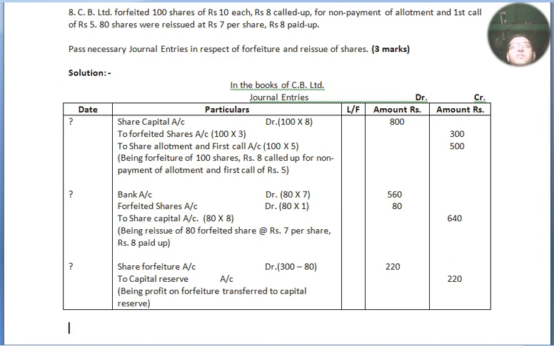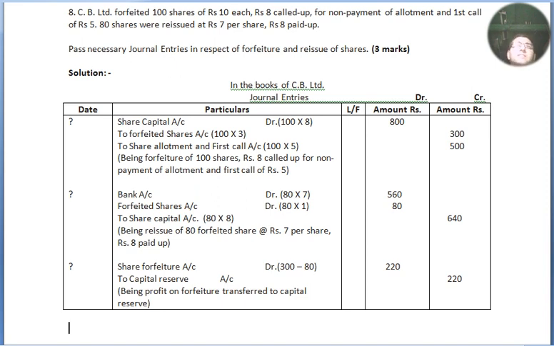rupees 1, which equals 80 rupees, is the loss while reissue of shares, because we have issued with paid up value of 8, but instead of receiving 8 we are only getting rupees 7. Now 1 rupee is lost. Share forfeiture account: we have forfeited shares due to non-payment of 500 rupees, but 300 rupees we have already received, and out of 300 again we made a loss of 80 rupees in the reissue entry.